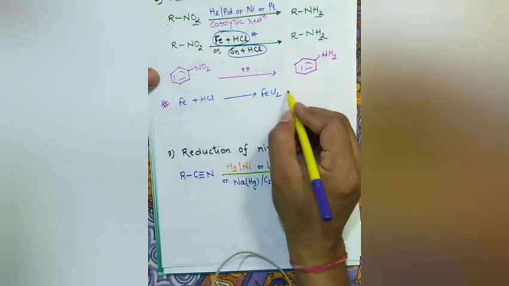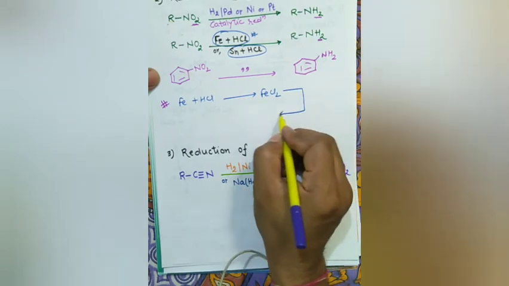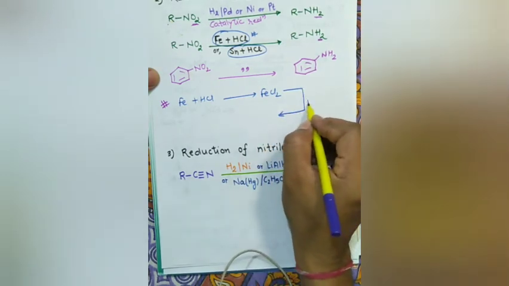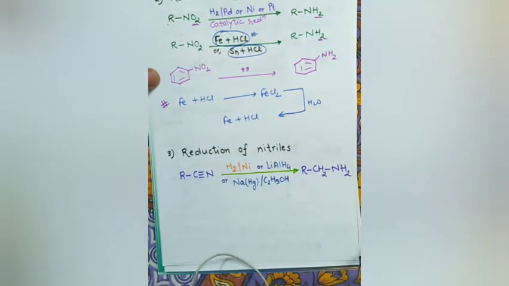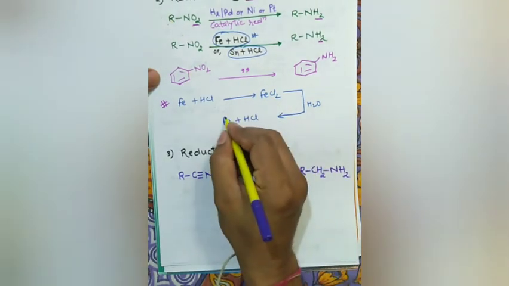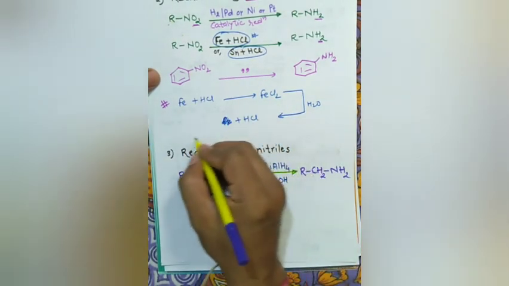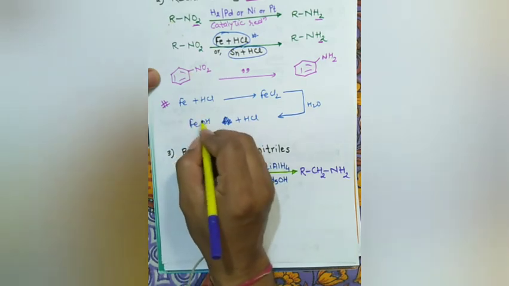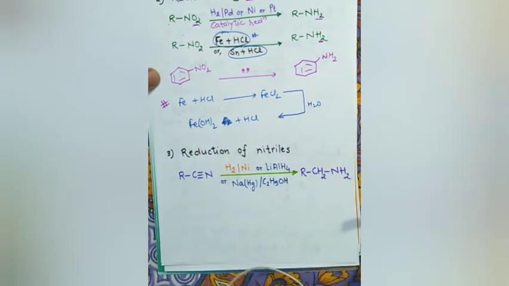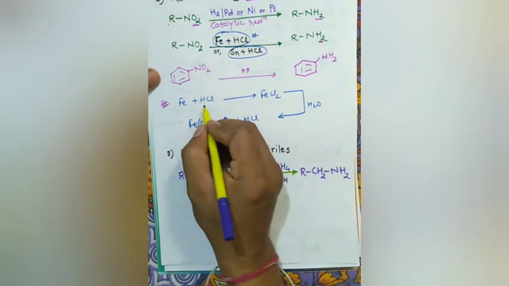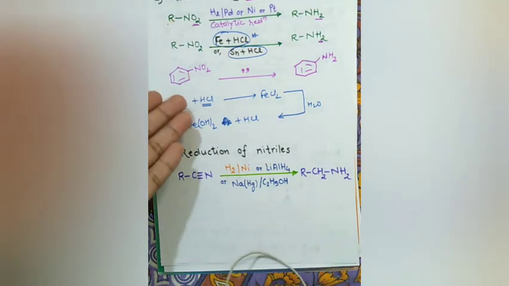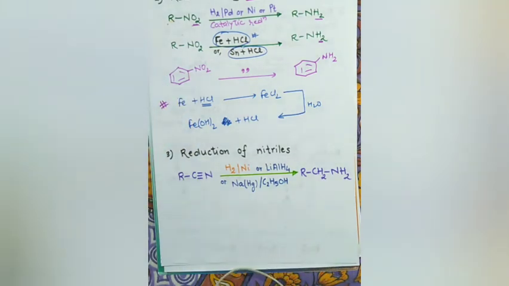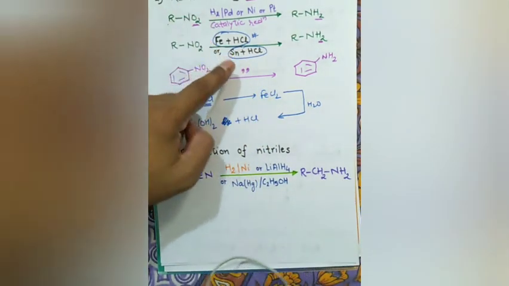This FeCl2 spontaneously hydrolyzes back to form Fe(OH)2 and HCl again. So only a small amount of HCl is required because HCl can be produced spontaneously by hydrolysis of the FeCl2 formed. This is not the case with Sn/HCl.